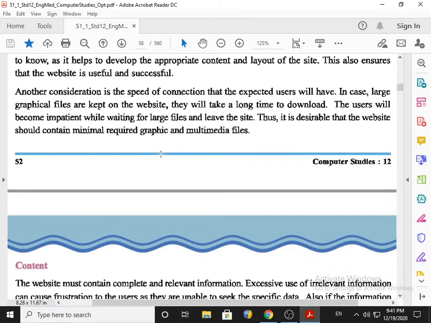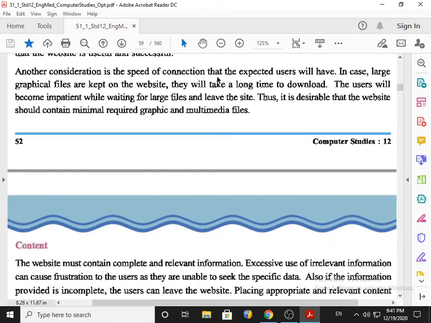Another consideration is the speed of the connection that the expected user will have. Nobody likes to wait till your website opens. People feel irritated if the app will not start or the site will not open. So in case large graphic files are kept on the website, they will take a long time to download. See, in your website, if you keep animated items, videos, photographs and all those, it looks so nice, I agree with that, but it takes too much time to load.